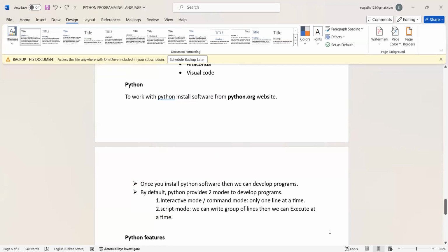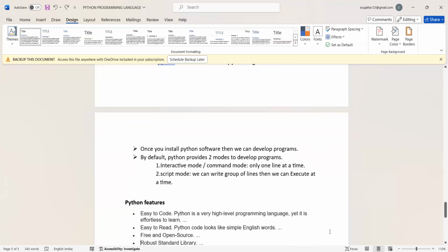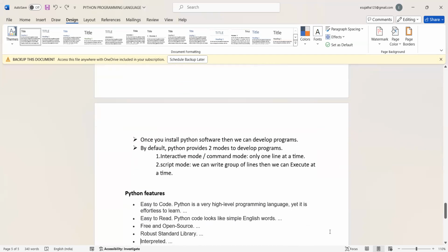Then Python advantages. What are the features of Python? Easy to code, and Python is a very high level programming language. It is affordable to learn because it is easy to read. Python code looks like simple English words.